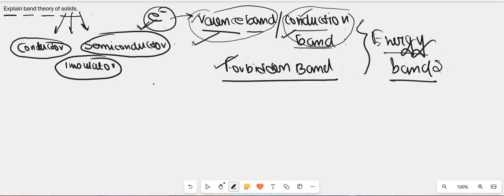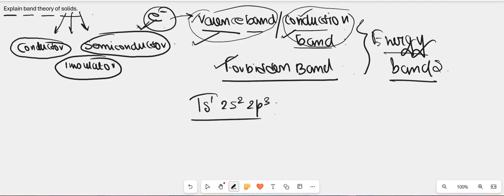So what is a valence band? The valence band is an energy band that consists of the valence electron energy levels. As it contains the valence electron energy levels, it is known as a valence band. For example, considering any kind of atom, suppose the configuration is 1s2, 2s2, 2p3.